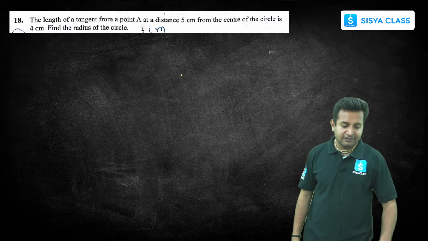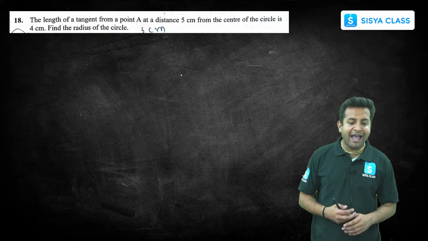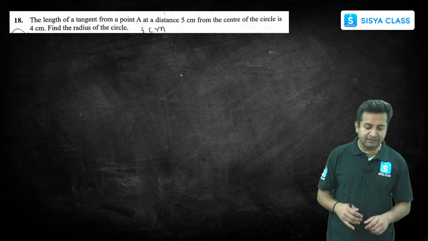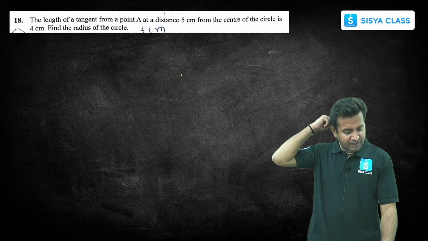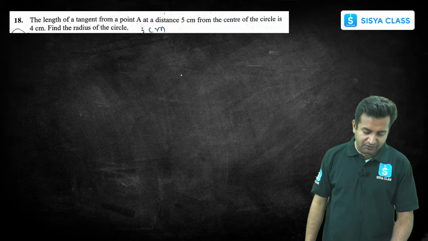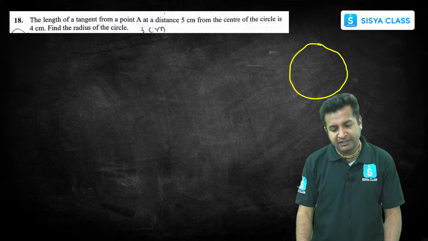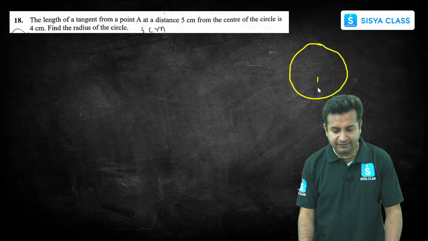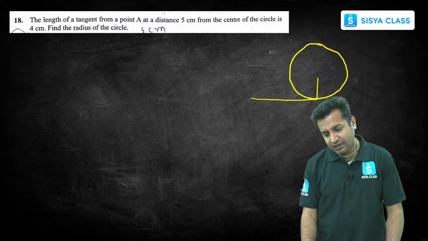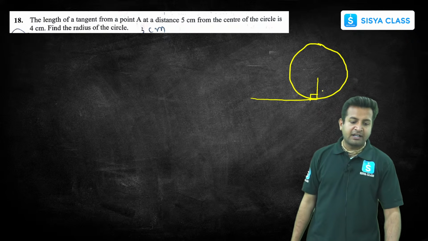The next question says the length of the tangent from point A at a distance 5 from the center of a circle is 4 centimeter. Find the radius of the circle. Now this question is again very simple. I hope you have studied the chapter circle. In this chapter, we know that if we have a radius and here is a tangent, the radius will be perpendicular to the tangent.